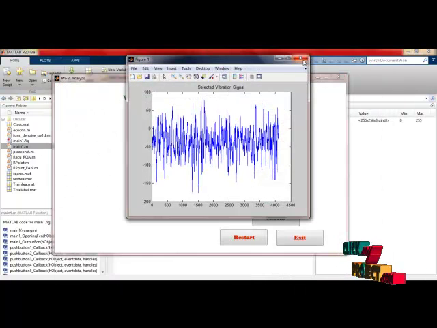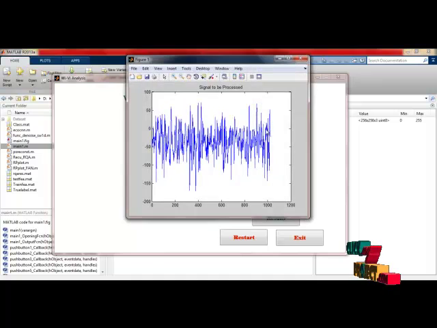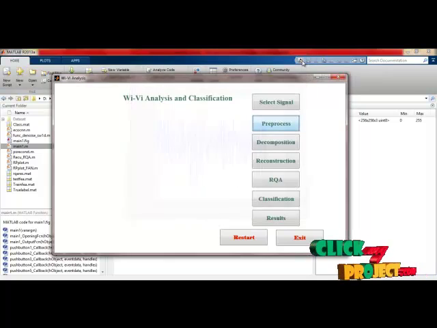This is the selected vibration signal with 4000-something values, and I am doing pre-processing. The time duration is limited to 1024 because our following algorithm will process efficiently up to this. Then decomposition, as we already discussed.